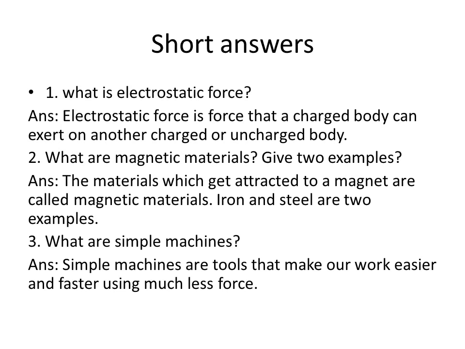Second one, what are magnetic materials? Give two examples. The materials which get attracted to a magnet are called magnetic materials. Example, iron and steel are two examples. What are simple machines? The machines which make our work easier and faster, where we have to use less force, are called simple machines.